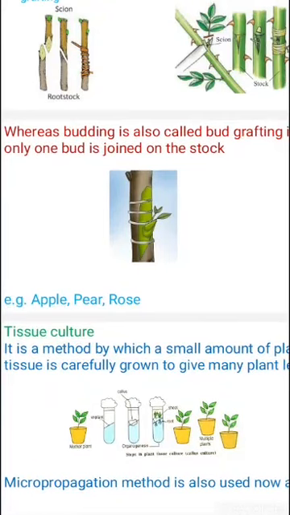And the last one is tissue culture. Tissue culture is an exclusively artificial method which is done in laboratories to get a large number of plants.